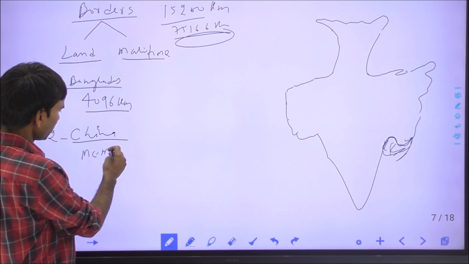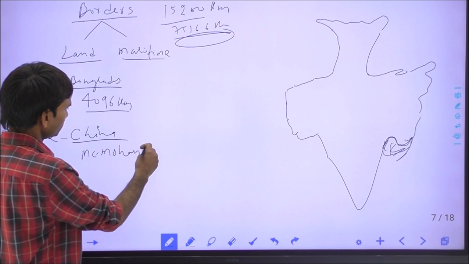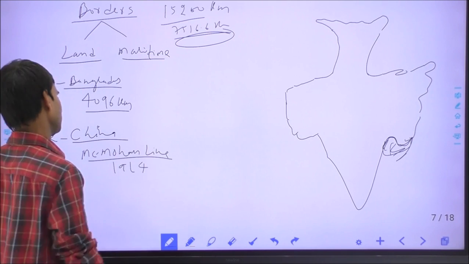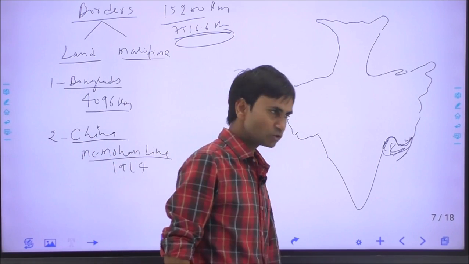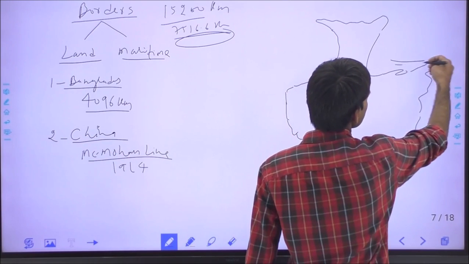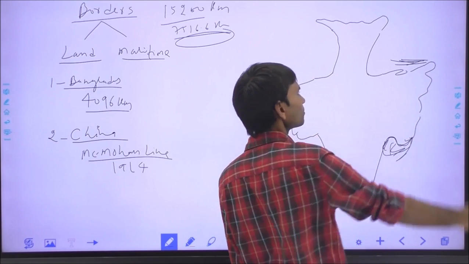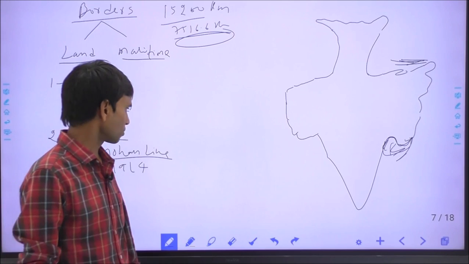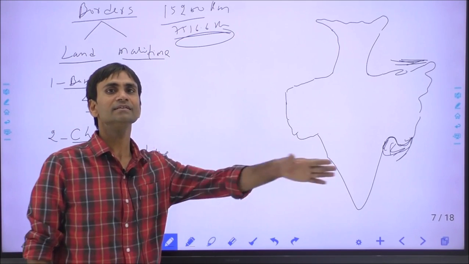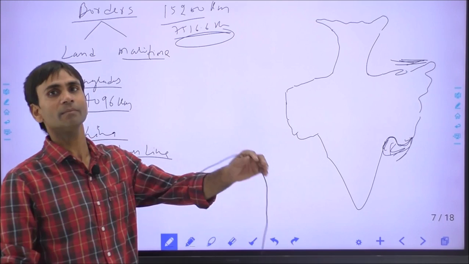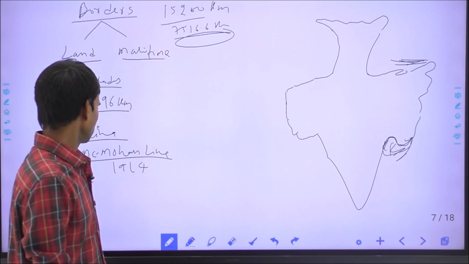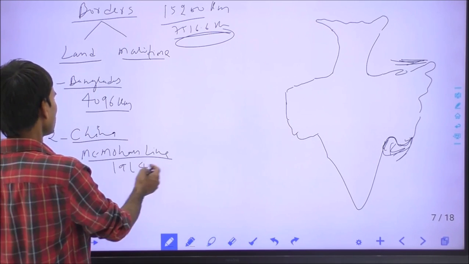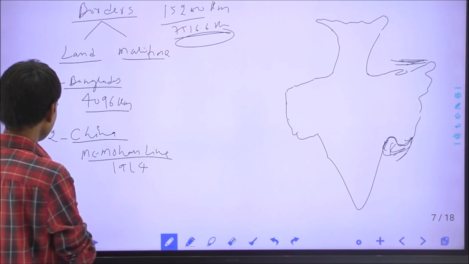The McMahon Line was drawn in 1914. There is a dispute between India and China at this border. Basically, China has objected that the line was drawn more inside China by the British government. However, India has denied all the claims of China. So this is the McMahon border between India and China.